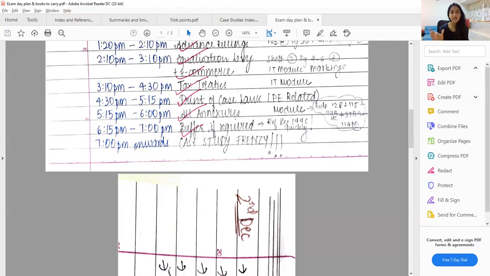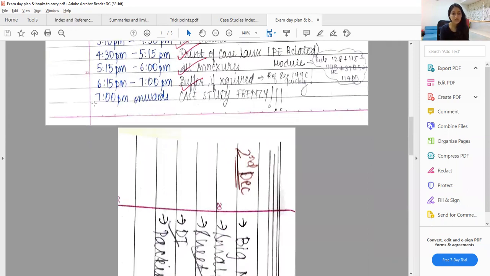So what I had done is I had taken a print of whatever the case law citations were given, but not of the bare case laws because they were very, very huge, more than like 10-20 pages. So I had taken prints of all the alerts given by certain Big Fours. For example, PwC gives an alert of any tax ruling or anything which impacts their clients. So if you just write the case law name on Google, you will get quite a few summaries by Big Fours or by other mid-sized firms, which you can print and you can mark whatever is the important point, so that if a similar question is asked, say on Jebon Corporation or on Formula 1, you'll be able to write it very well.